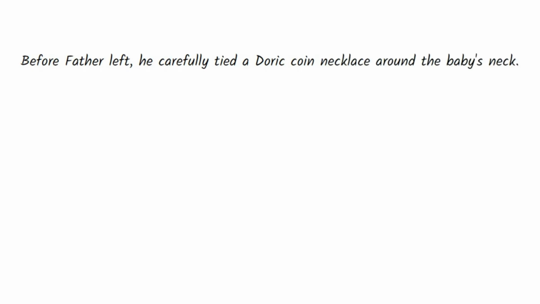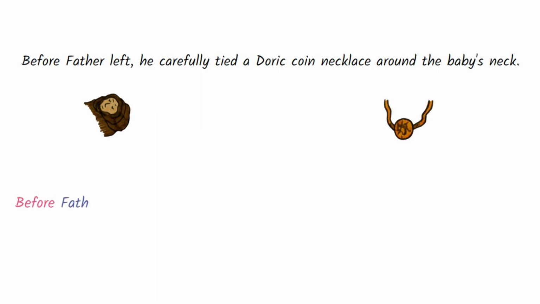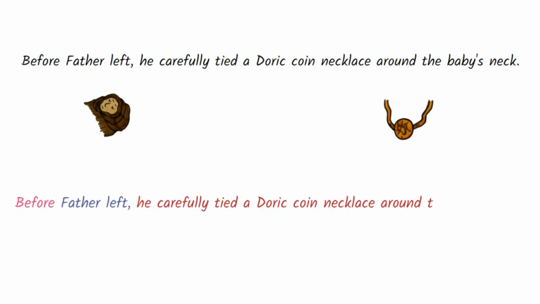Before father left, he carefully tied a Doric coin necklace around the baby's neck. The subordinate clause is before father left, which clearly starts with the subordinating conjunction before. Then the main clause comes second. He carefully tied a Doric coin necklace around the baby's neck.